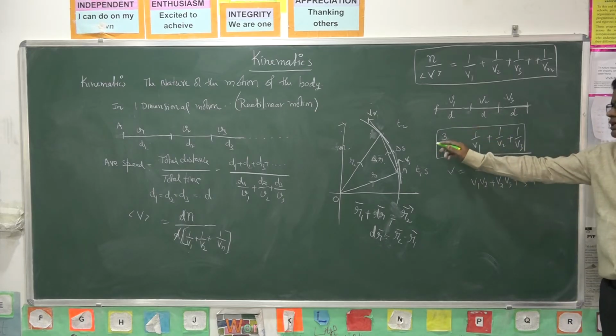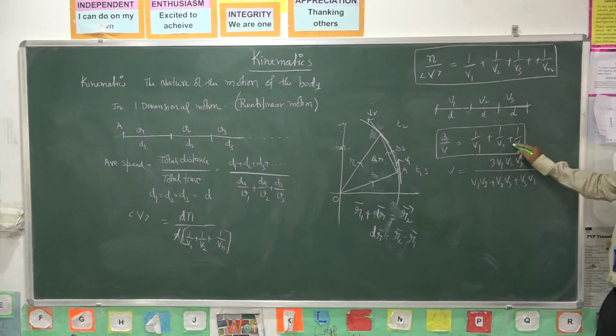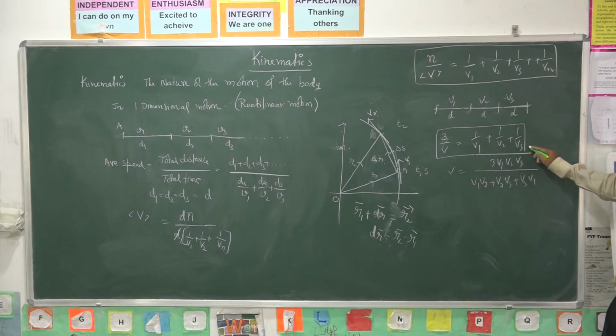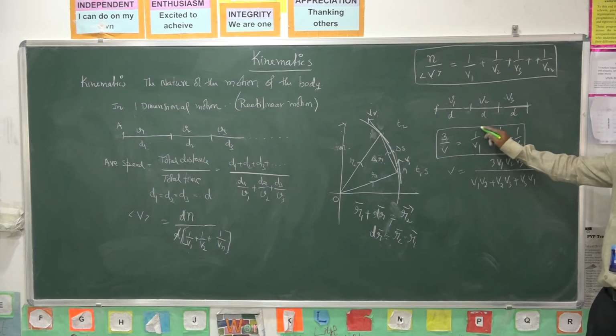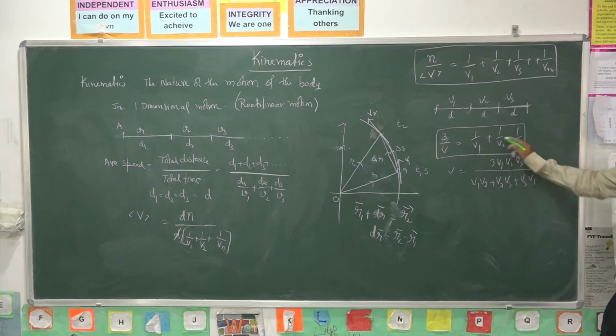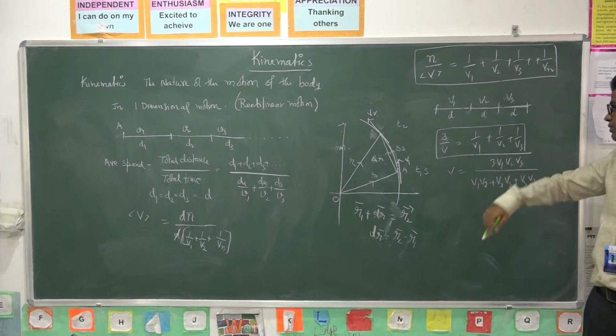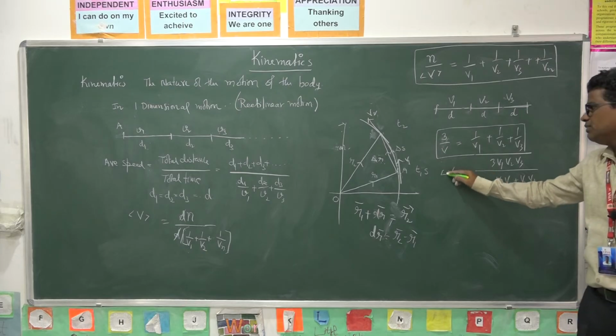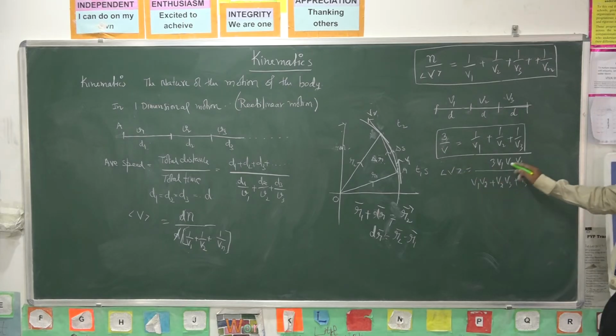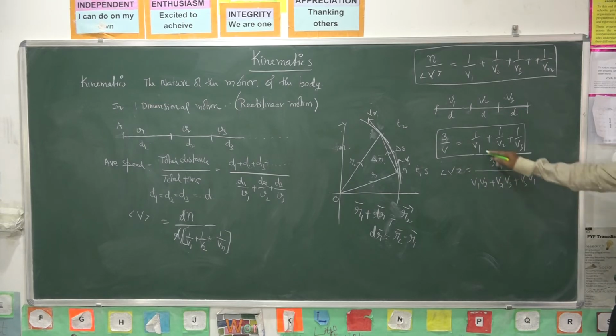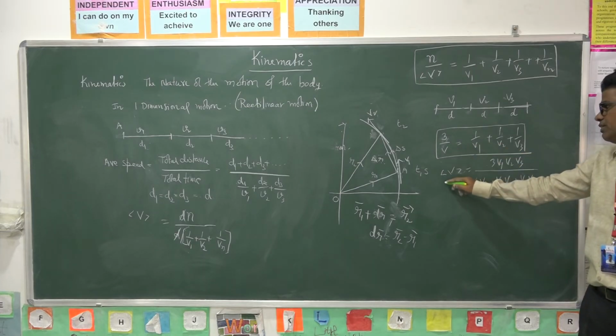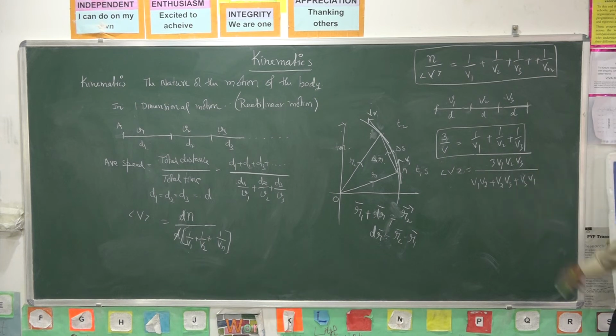You simplify, you take the LCM v1 v2 v3, here you will get v2 v3 plus v1 v3 plus v3 v1, that is 3 by v. You invert that, then you will get the average velocity. Denominator 3 v1 v2 v3, here is 3, bring this side, you will get this.